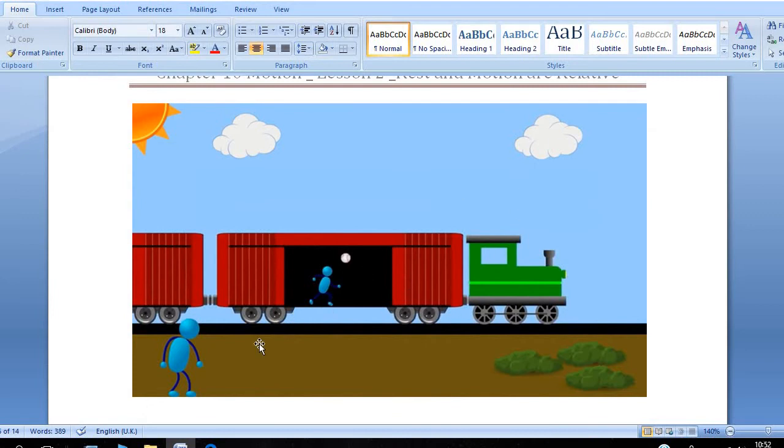Here is also another example. This is a reference frame, a person or a place or a point. So you can determine this person or the train, etc. Or you can determine the sun from you. You can determine the distance of a cloud from you. The distance between you and the grass is also determined by the reference frame. So a reference frame is a fixed point.